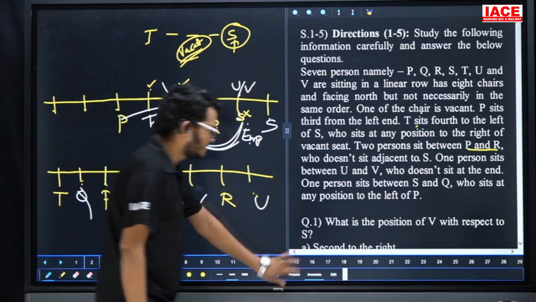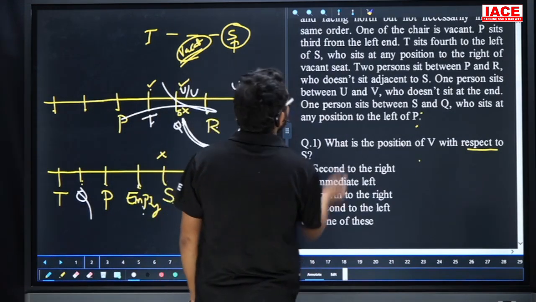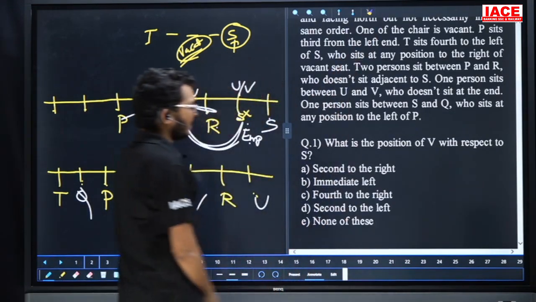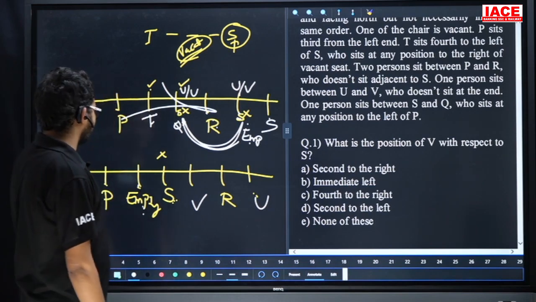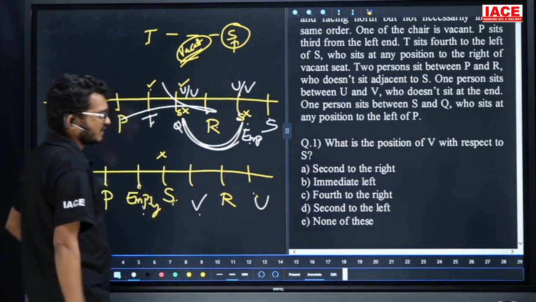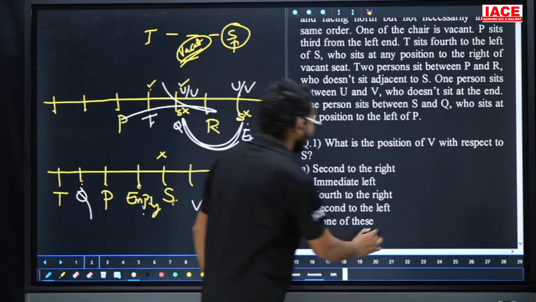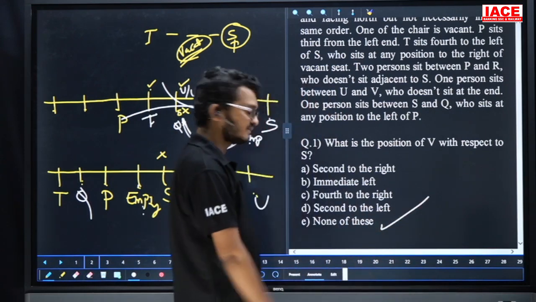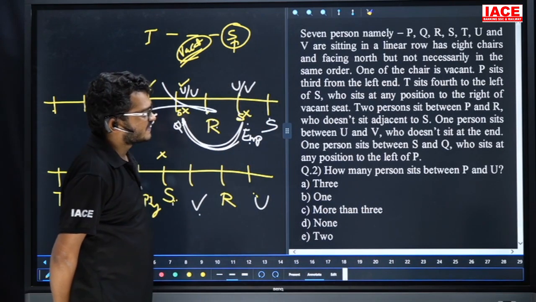Take the given questions. Question number one: what is the position of V with respect to S? The position of V with respect to S is immediate right. Then the answer is what? There is no such option, so the answer is none of these.